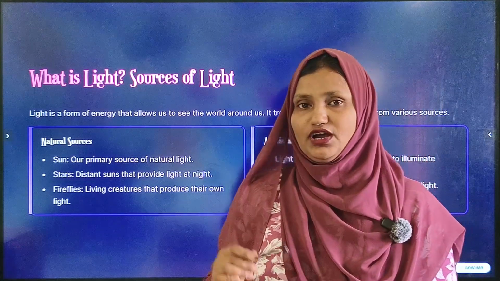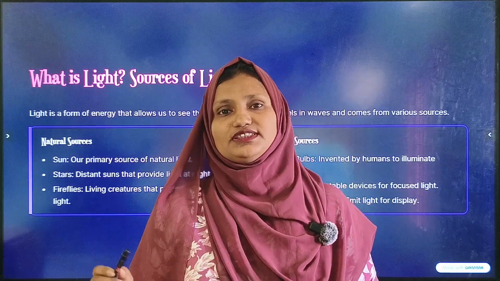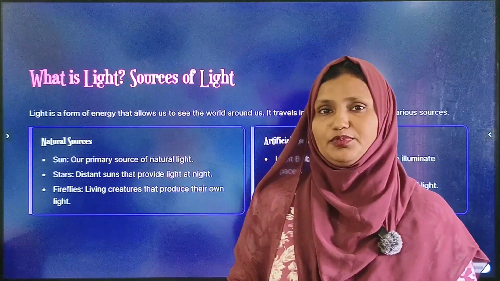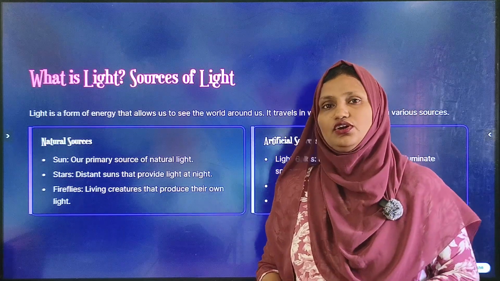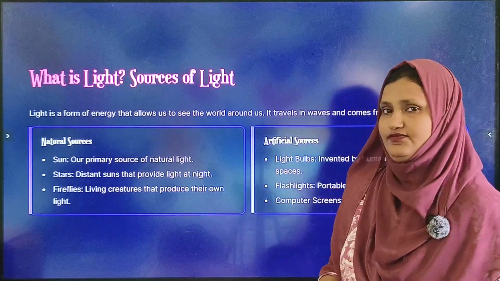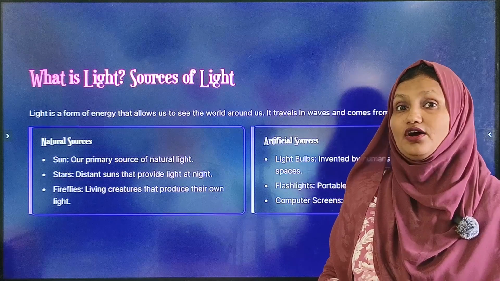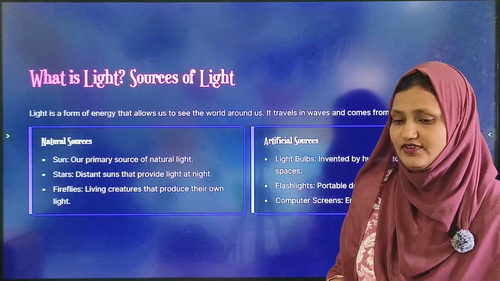If you turn on the light, then you can see the things inside of that room. That means light helps us to see the things. So light is super important in our life. Now kids, tell me how light is super important in our life?